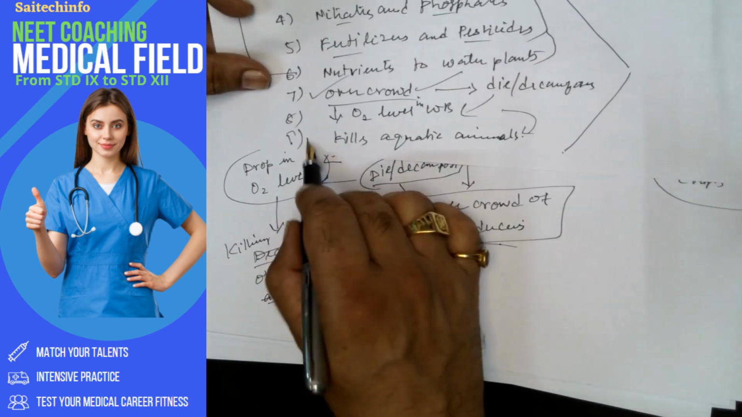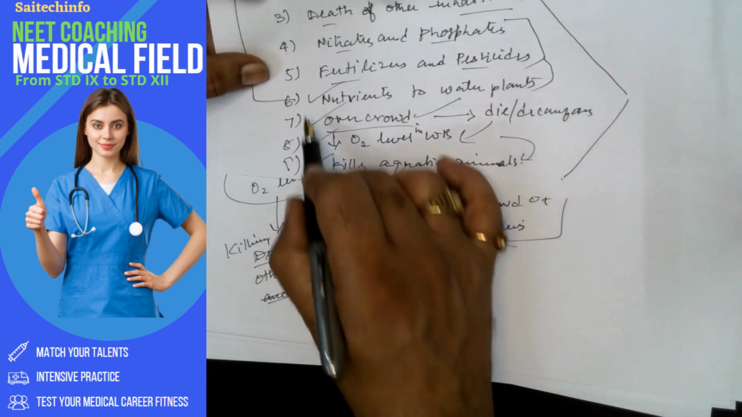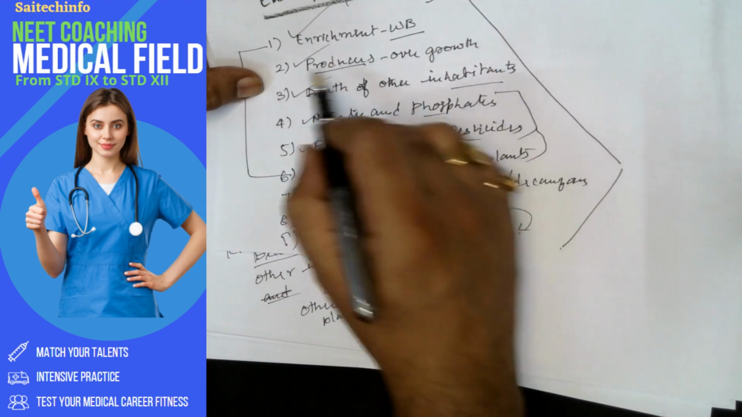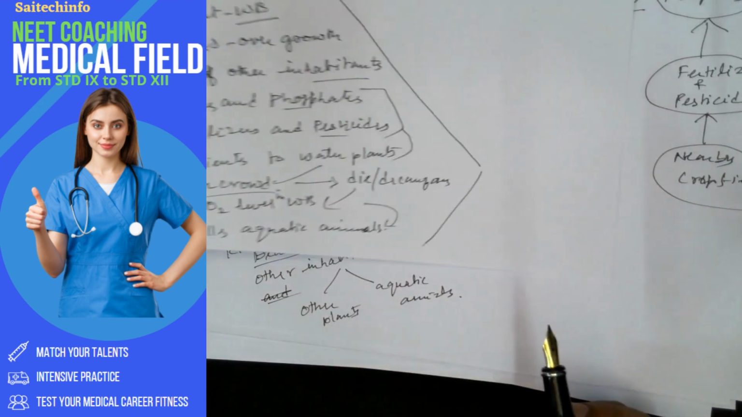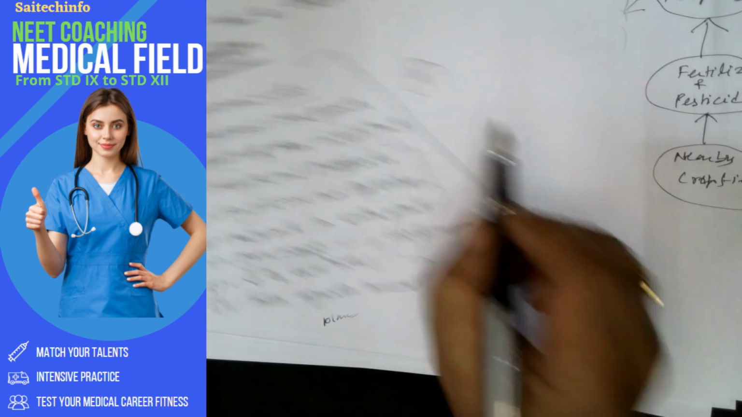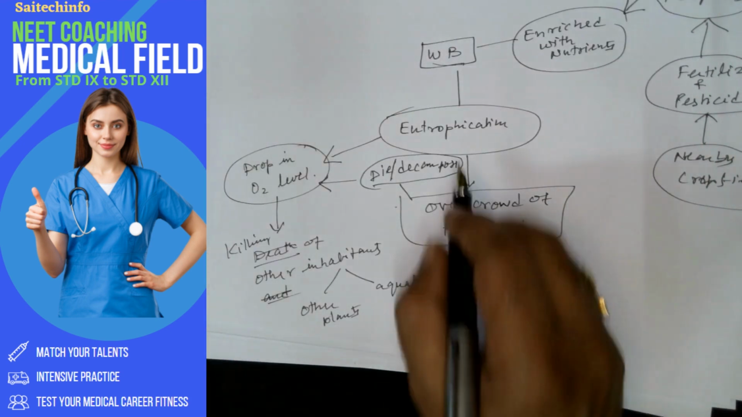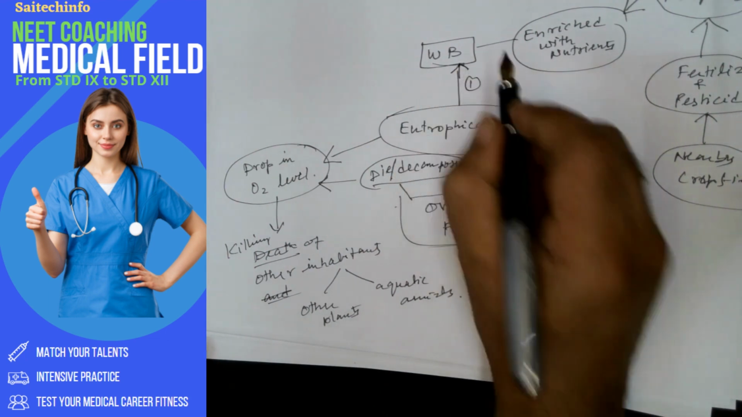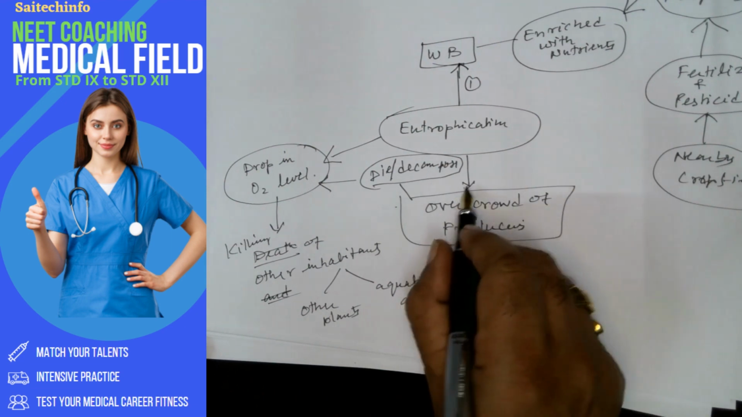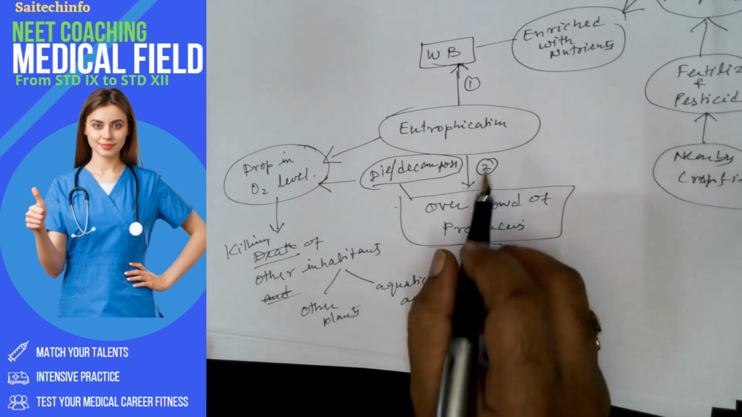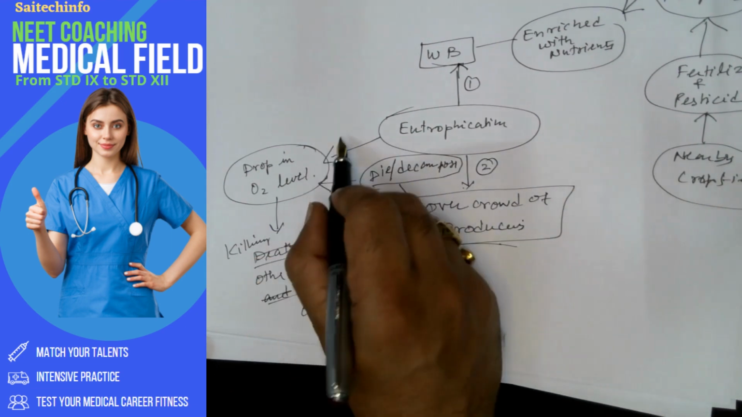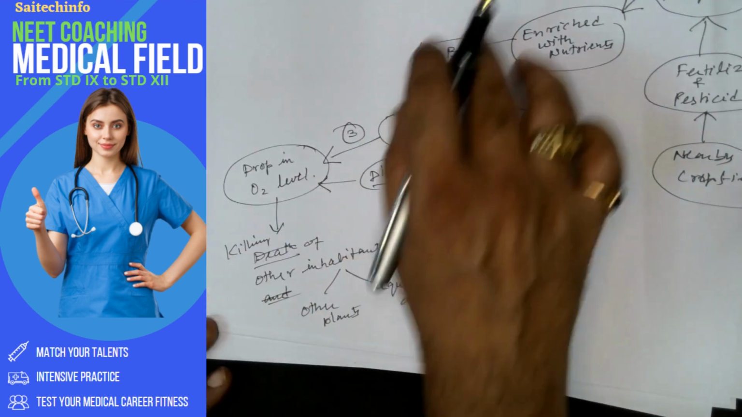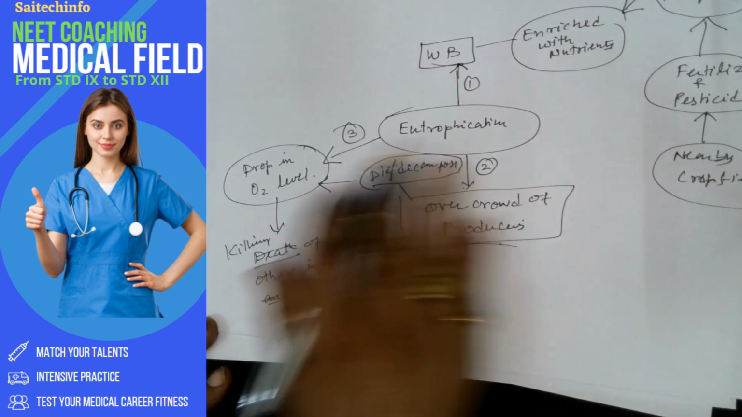Okay, so I have completed these: nutrients, fertilizer, overcrowd, death of other inhabitants. All points are covered here. That's all. So we have got 9 points and all of these are covered. So you just check it out. This is the major point 1. We talk about the water body, and this overcrowd, and there is a drop in oxygen level. This is the main point.